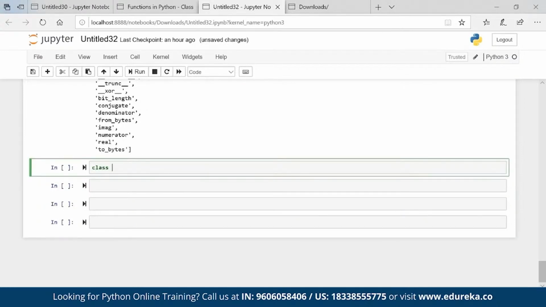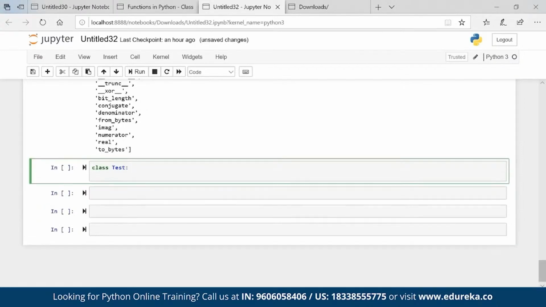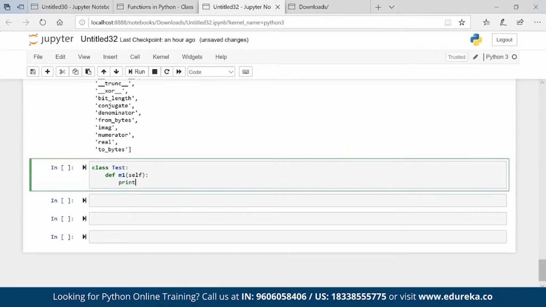Now class test. Okay, def m1, which is my method inside the class, self, print no arg. Basically here I don't have any argument, right? I am not passing any argument, so it is a no argument method.